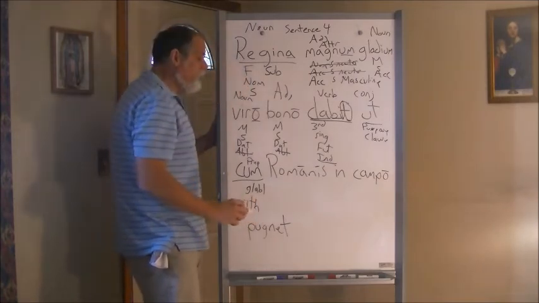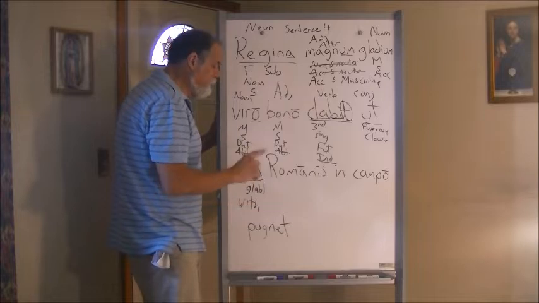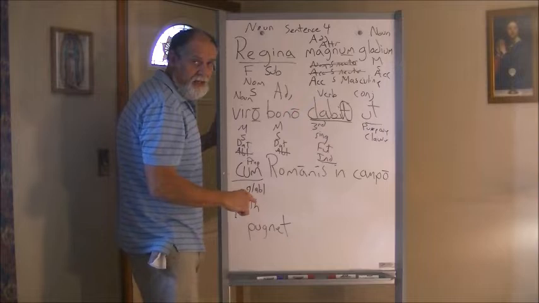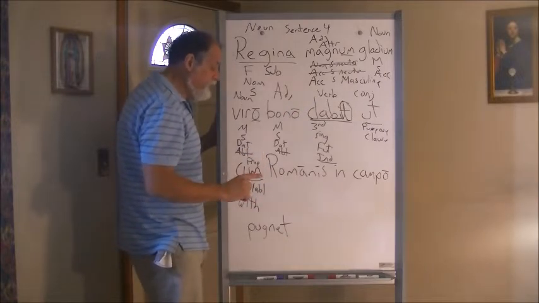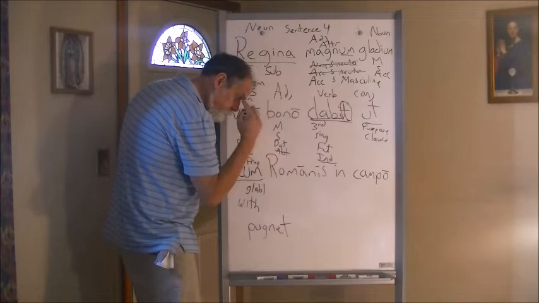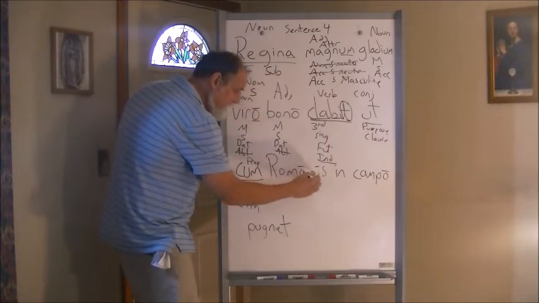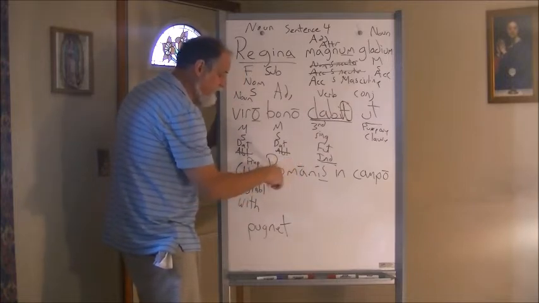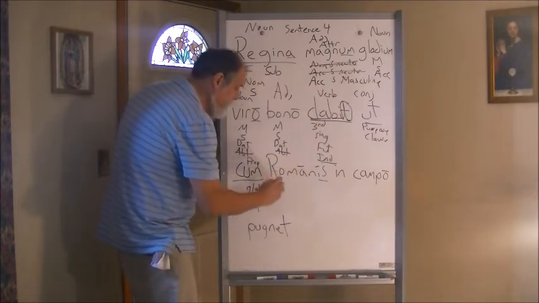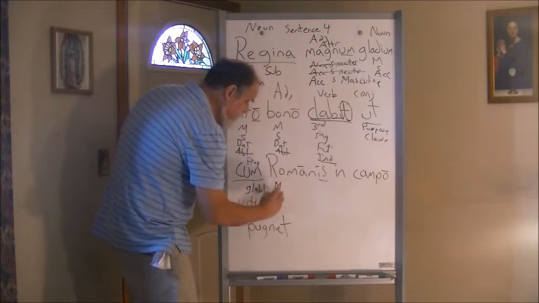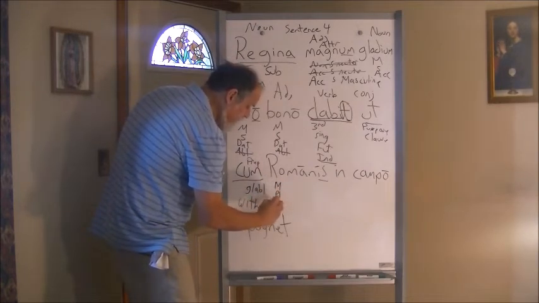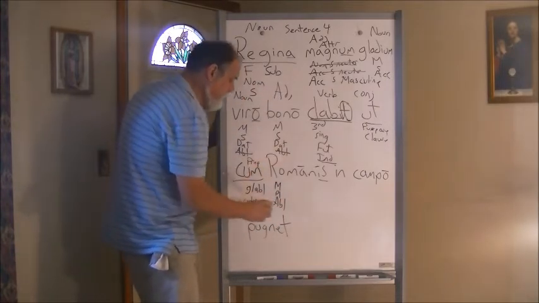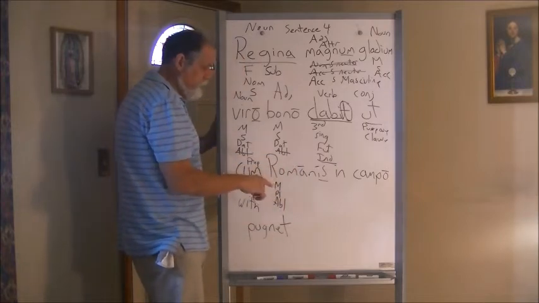Now remember, if it governs the ablative, we're going to see if the next word is in the ablative case, because remember the preposition is positioned before the noun that is its object. So we look at Romanis. We say, yeah, indeed, this is in the ablative case. It could be in the dative case too, but it makes more sense that it's in the ablative case since it's coming right after cum. So we have a masculine, plural, and ablative case. Now, we go on from there. So with the Romans is going to be our translation here.